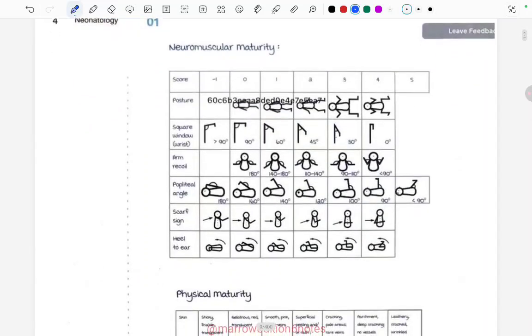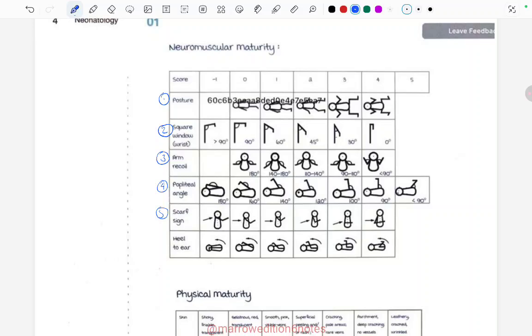So on the basis of these, how is the posture of the baby, how is the square window of the wrist; we flex the wrist and see how is the square window. How is the arm recoil, how is the popliteal angle. Scarf sign: we pull the elbow of the baby to the other side, and if it crosses the midline, it's given the score accordingly.